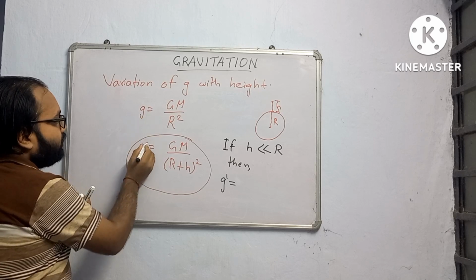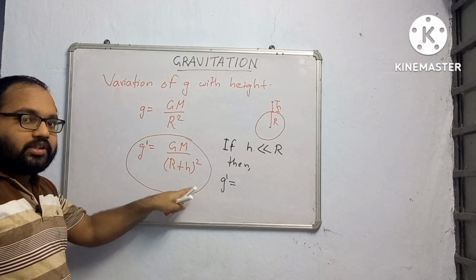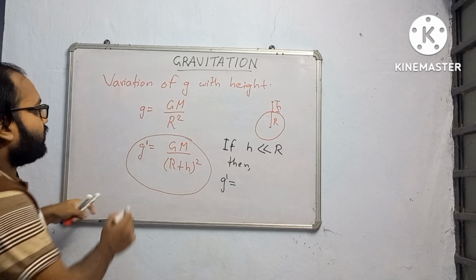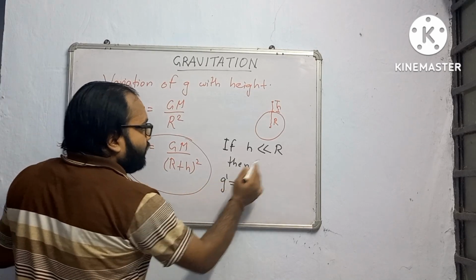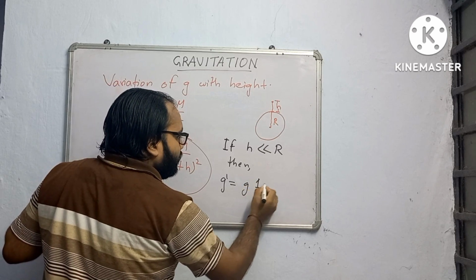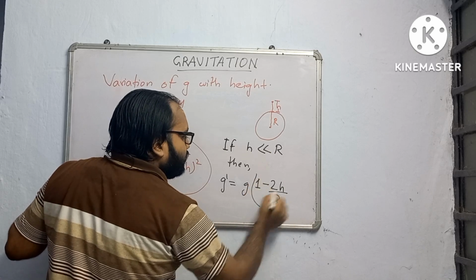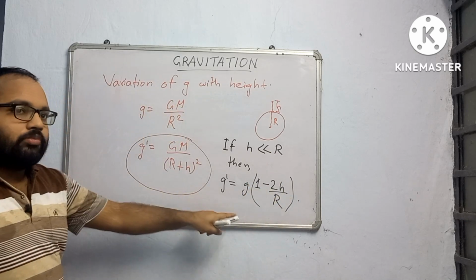This is not g, g prime. g prime is equal to GM by R plus h whole square. This was g. Now let us denote this. g prime will become g multiplied by 1 minus 2h by R. This formula you will put.